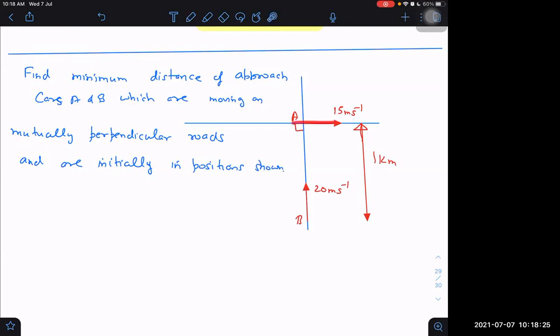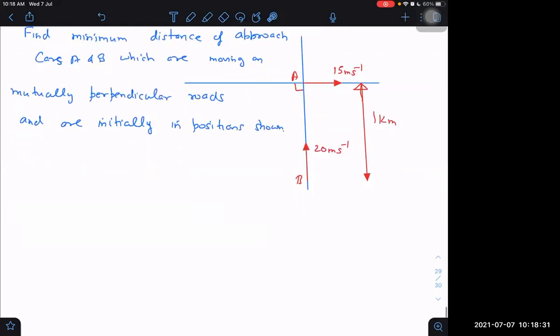The velocities, etc., are all given. What is the answer? Which method will you use? Do by both ways. Please do by one way and the other way.